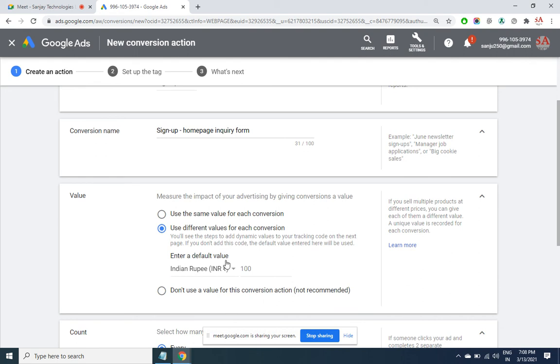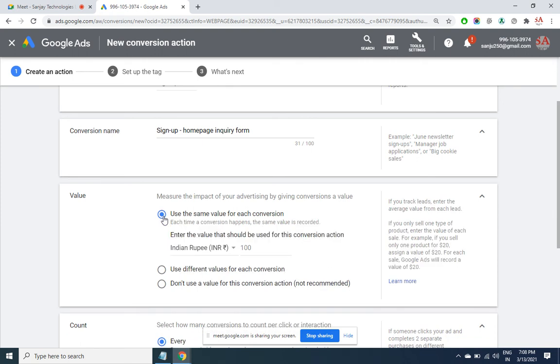Now here, if you are choosing this option, you will see the steps to add dynamic values to your tracking code on the next page. So there will be a tracking code. In the last step, you will get an HTML code, like a meta tag, some lines of HTML code. There you'll have to write that for one conversion there is a value, for two conversions there is a value, for three conversions there is a value. The text part you need to edit. But if you have the same value, then you can directly copy paste that code and place it into the head section.